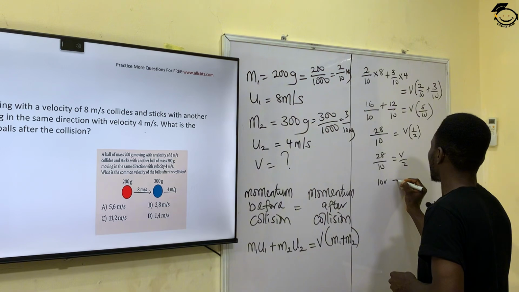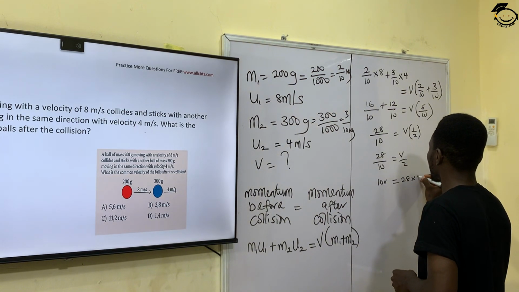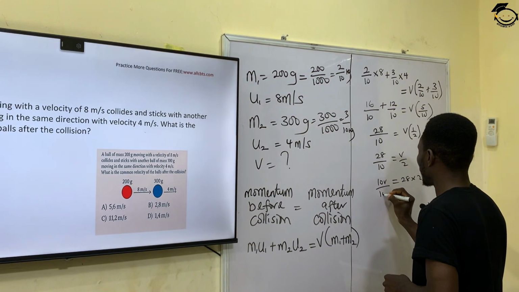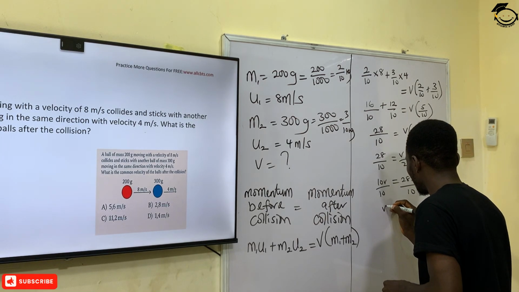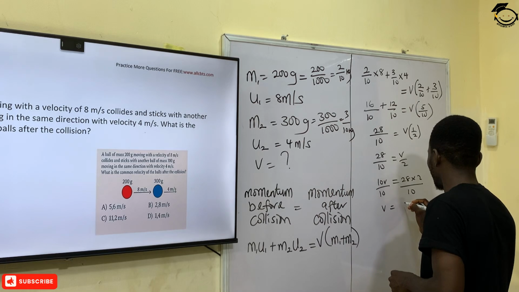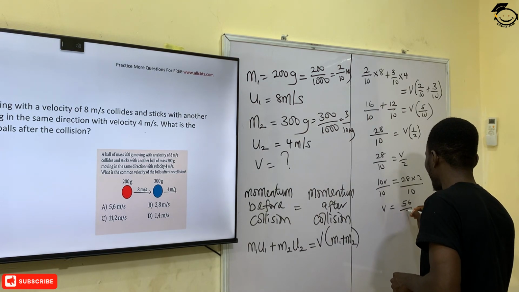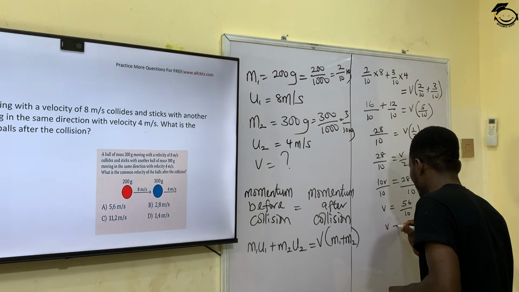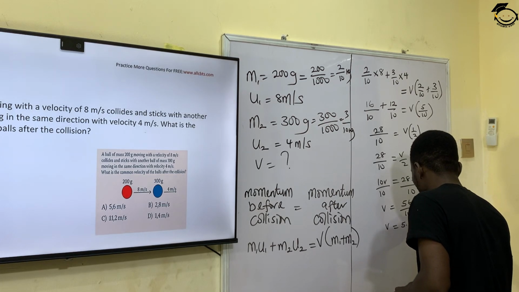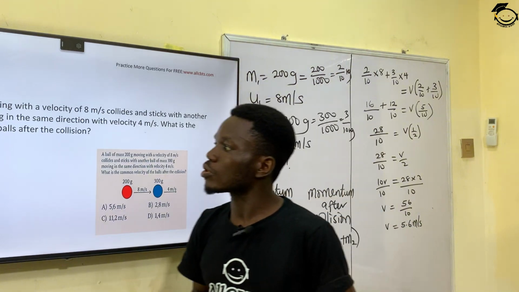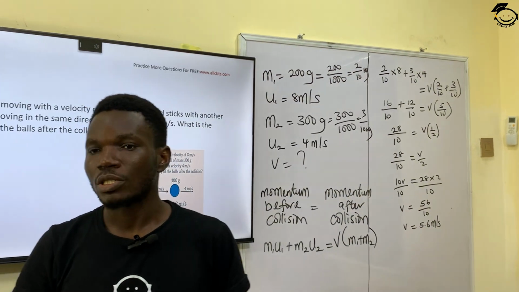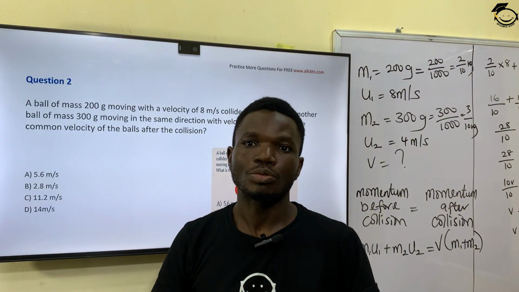And that will give me 10V is equal to 28 times 2. And then divide both sides by 10. This means that my V is equal to 56 divided by 10. That means that my V is equal to 5.6 meters per second. So the correct answer to question number 2 is 5.6 meters per second, which is option A.